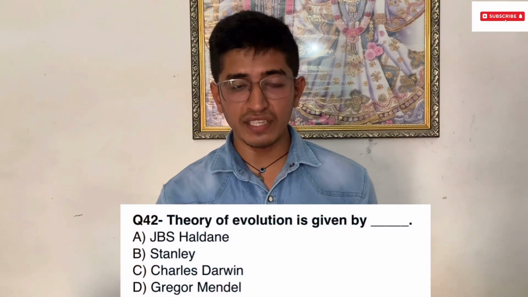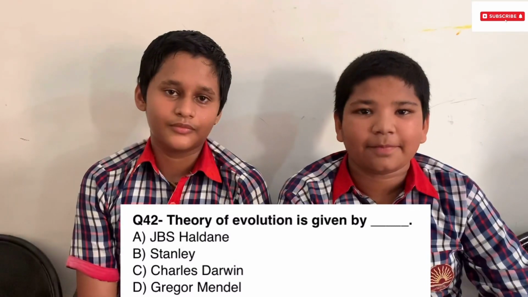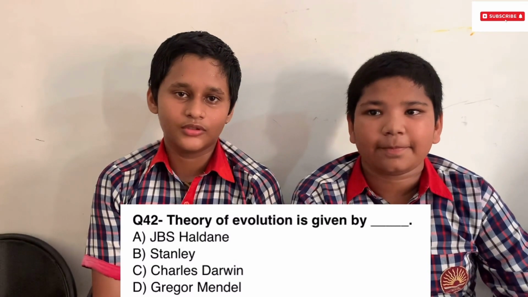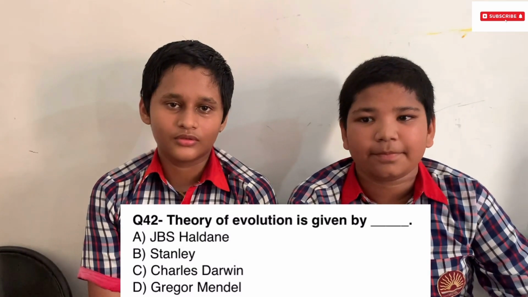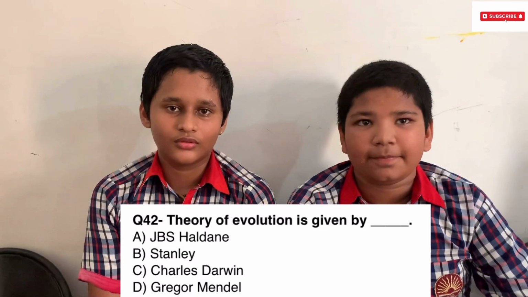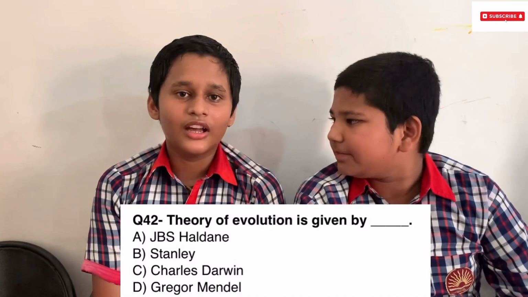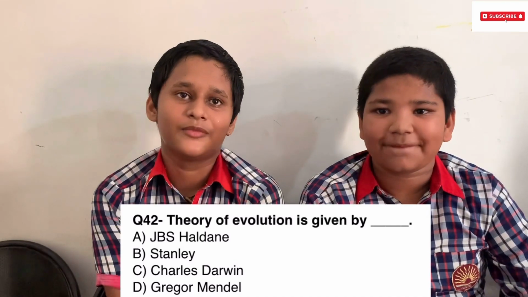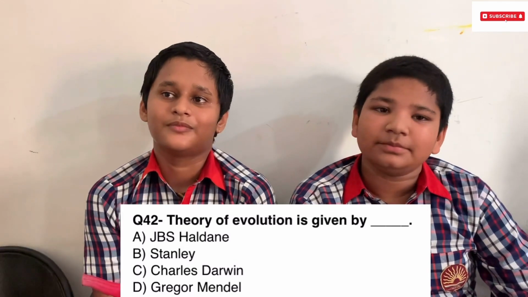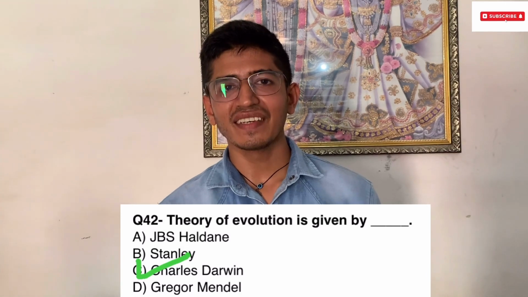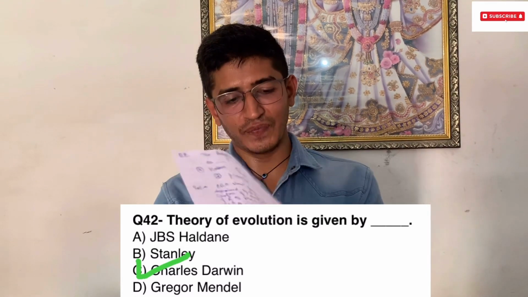The theory of evolution is given by, and the options are A. J.B.S. Haldane, B. Stanley, C. Charles Darwin, D. George Mendel. C. Darwin. Are you sure? Yes. Option C, Charles Darwin, is the correct answer. Give them a huge round of applause. And the next question goes to Team B.